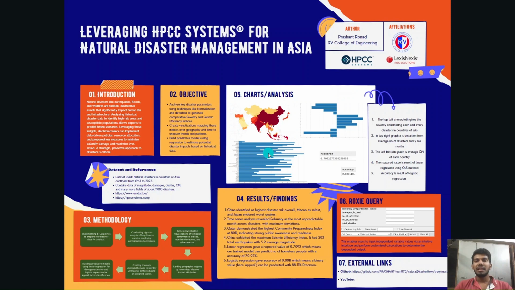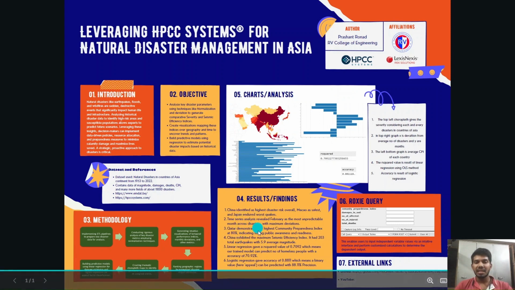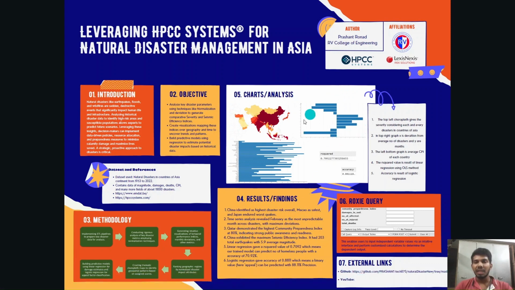We can ask, why not Japan? But Japan has fewer droughts compared to China. As we consider all types of disasters like droughts, floods, earthquakes, everything, we come to a conclusion that China had more. And then time series analysis revealed that February was the most unpredictable month across disasters with maximum deviation in the number of disasters.